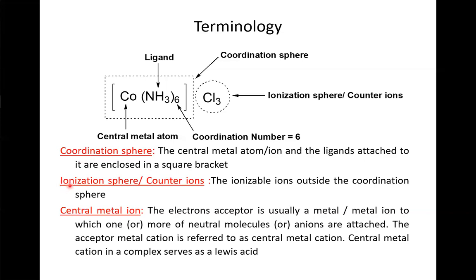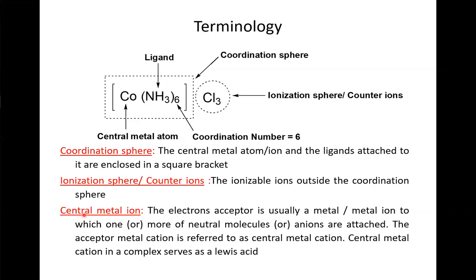Next, ionization sphere or counter ions. These are the ionizable ions outside the coordination sphere, the part of the coordination compound made up of ionizable species. The ionization sphere is bonded to the complex ion by ionic bond.